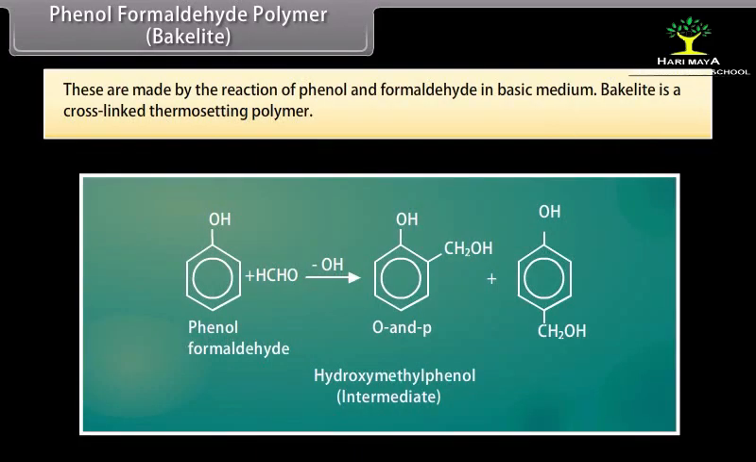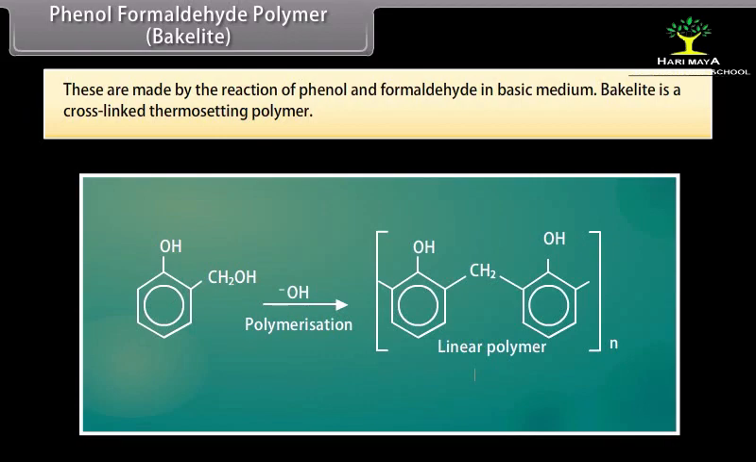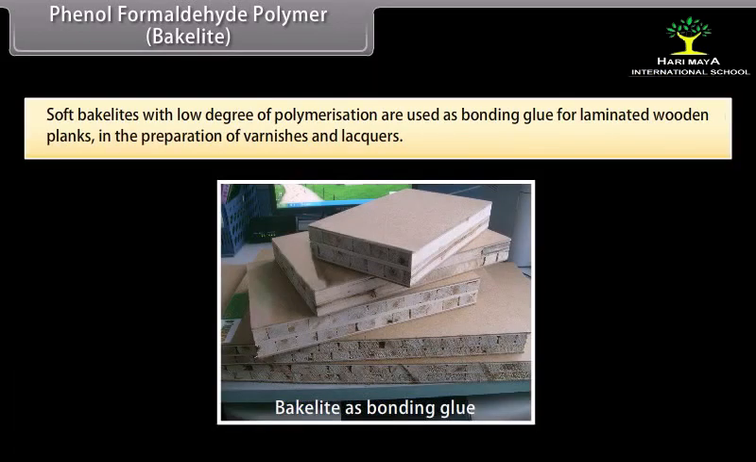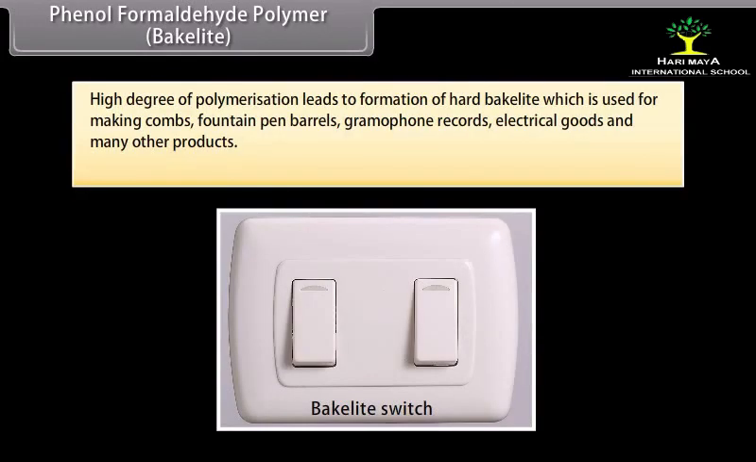Phenol formaldehyde polymer, Bakelite. These are made by the reaction of phenol and formaldehyde in basic medium. Bakelite is a cross-linked thermosetting polymer. Soft bakelites with low degree of polymerization are used as bonding glue for laminated wooden planks and in the preparation of varnishes and lacquers. High degree of polymerization leads to formation of